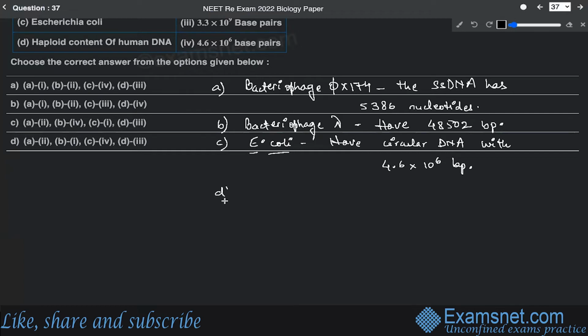And the last one is the haploid content of human DNA. The haploid content of human DNA basically means one complete set of chromosomes. So this is 3.3 into 10 to the power 9 base pairs.